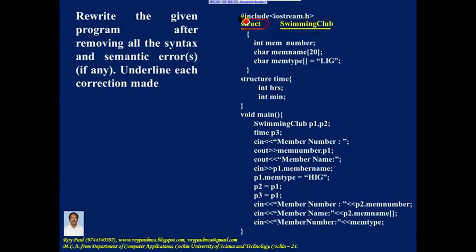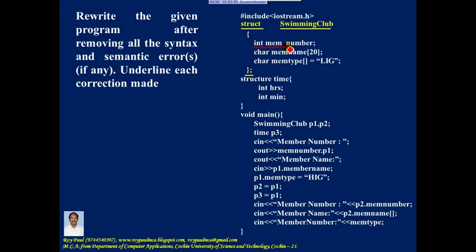So the keyword struct followed by name of the structure followed by opening curly bracket, closing curly bracket, and here semicolon is missing. So let me insert a semicolon. Let me insert a semicolon, and after that you need to underline the areas where you make correction.